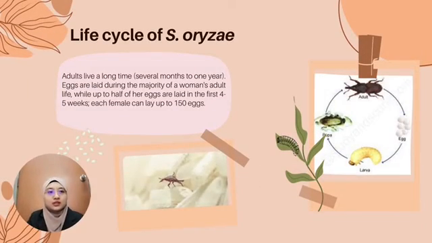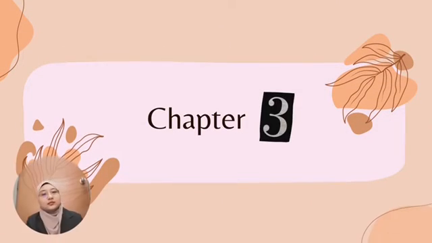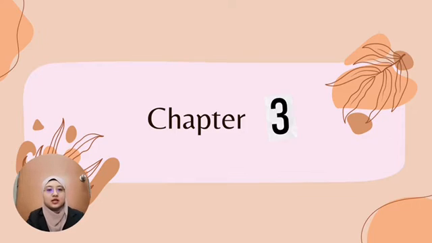As for the life cycle of Cytopylase origin, adults live a long time, several months to 1 year. Eggs are laid during the majority of a female's adult life, while up to half of her eggs are laid in the first 4 to 5 weeks, and each female can lay up to 150 eggs. Next, we move on to chapter 3, methodology.